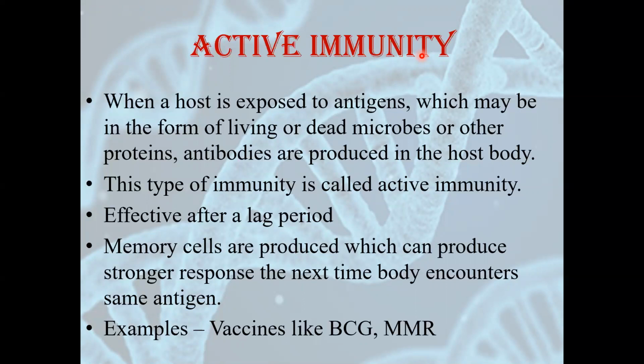So our body forms memory cells. So active immunity is responsible to provide us immunization in secondary response. If it is natural, most of the time it doesn't provide us response in the first attack. Examples are vaccines like BCG, MMR. We have heard about these vaccines. Nowadays, so many vaccines are given.